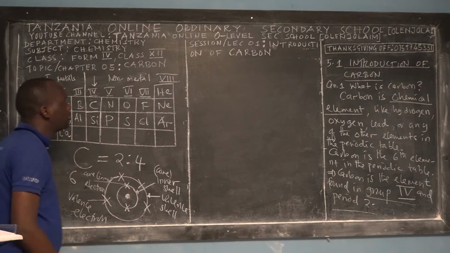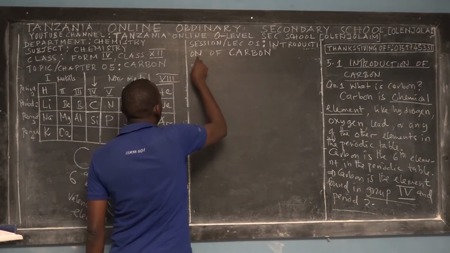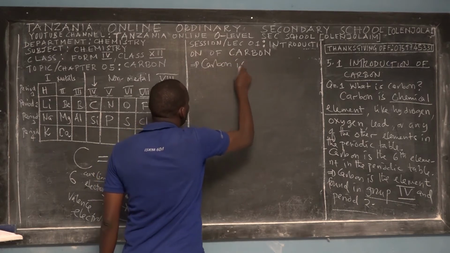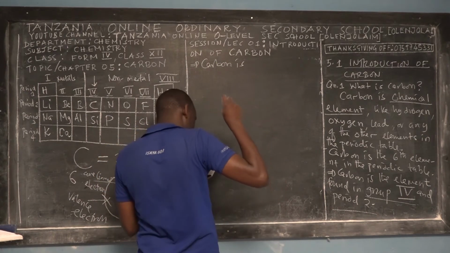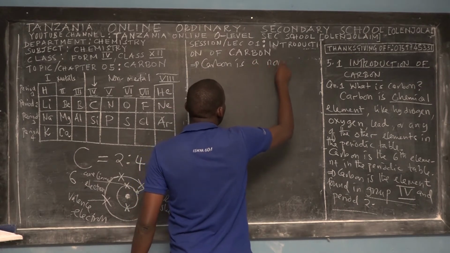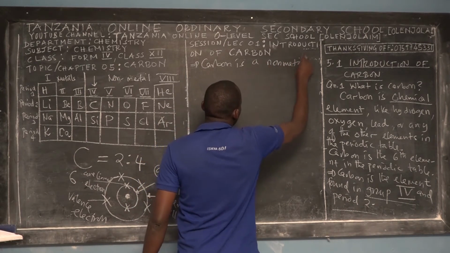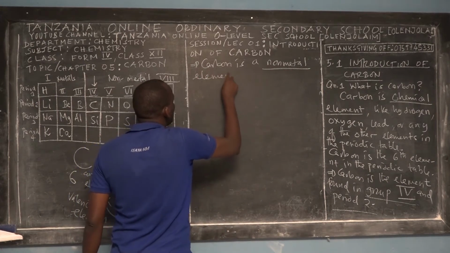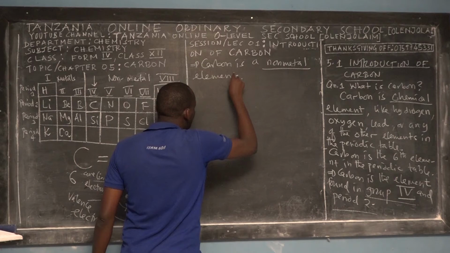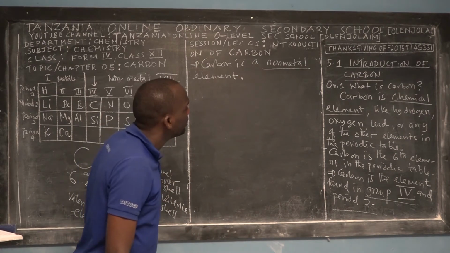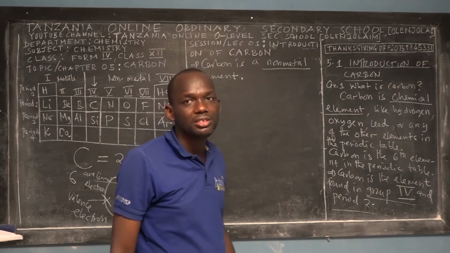So you see that carbon is here, so I say carbon is a non-metal element, right? So carbon is not a metal element. So carbon is a non-metal element.